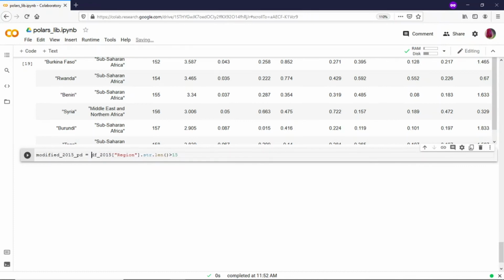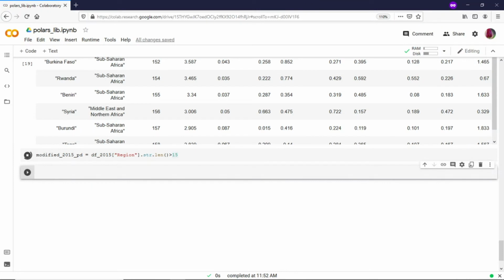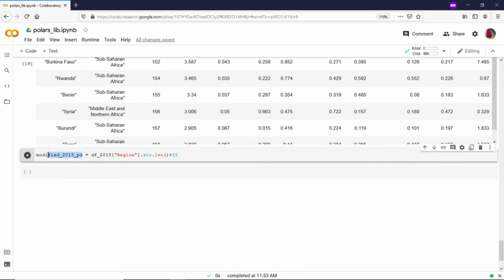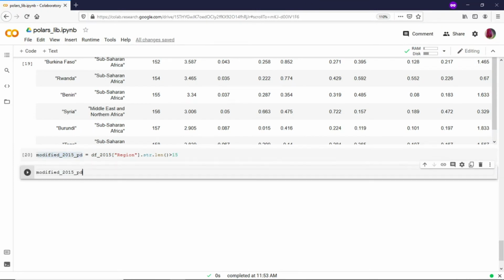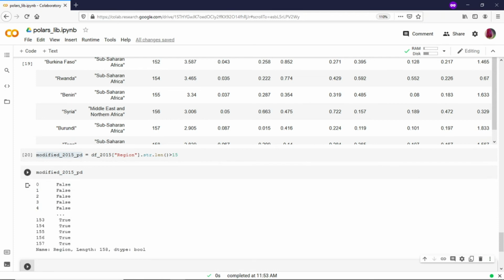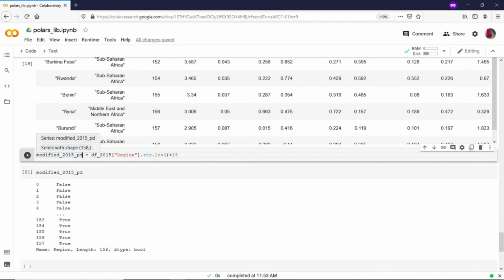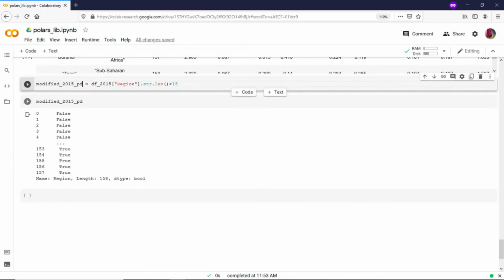This is the file name. And if we want to print it here, this is how we are getting it. So we can create a new column in the existing object itself. That also can be done. So this is how we are doing it in our regular pandas data frame.